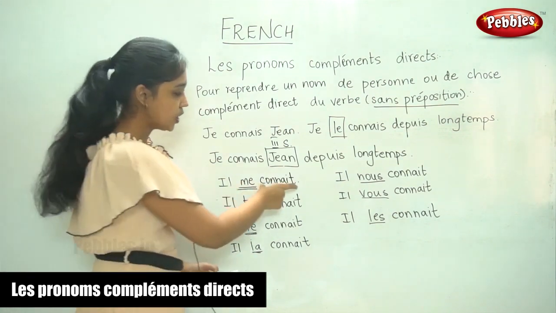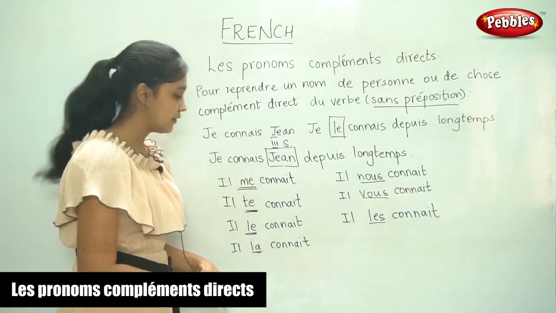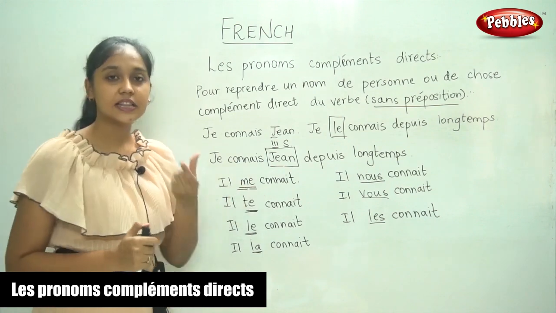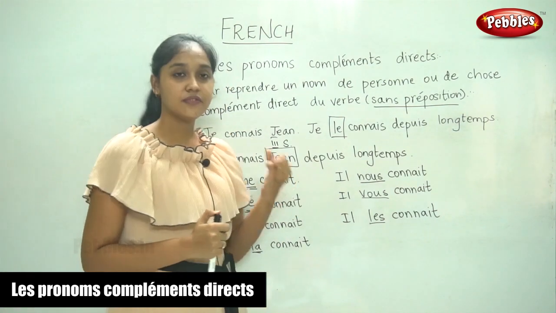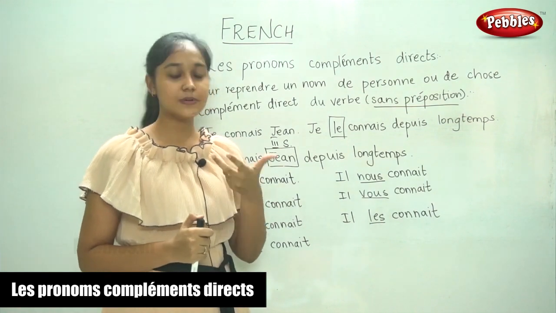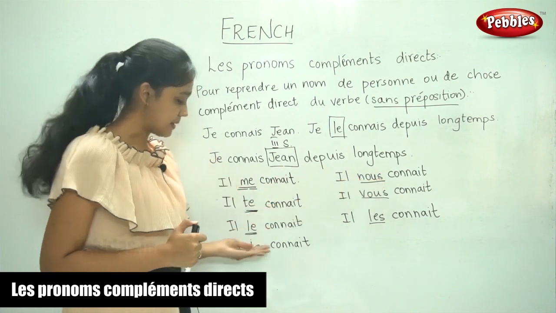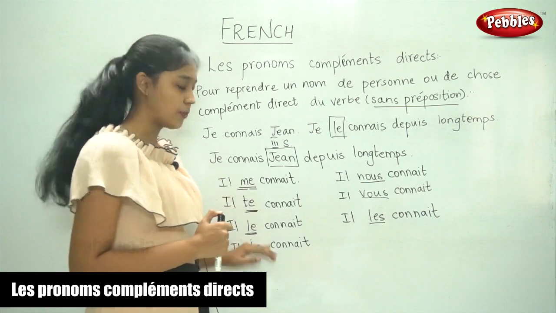If you notice, we are not changing anything in the verb. We are not conjugating the verb. We are not changing the subject. You only have to look at the noun that needs to be replaced and see if it is first person, second person, third person, singular or plural, masculine or feminine, and replace it with the appropriate word.